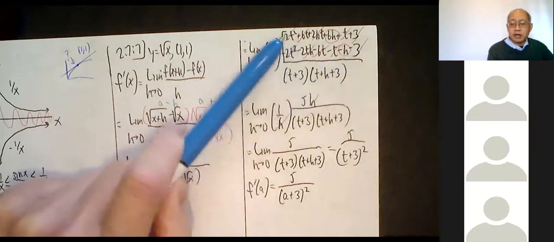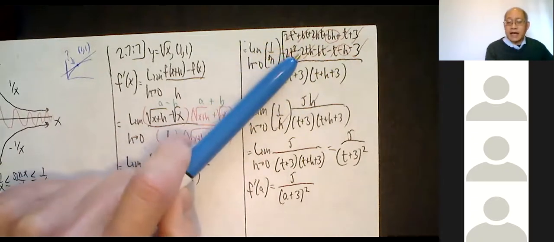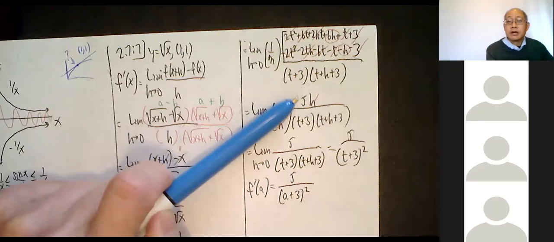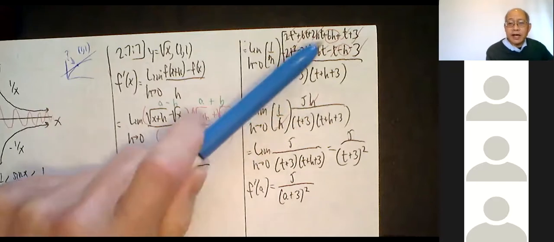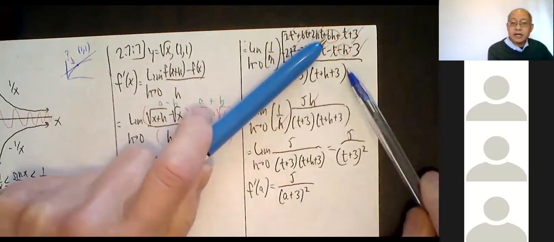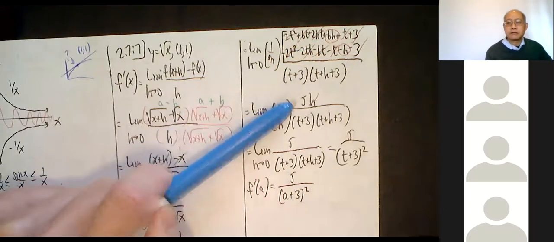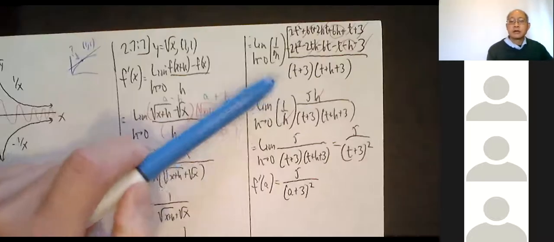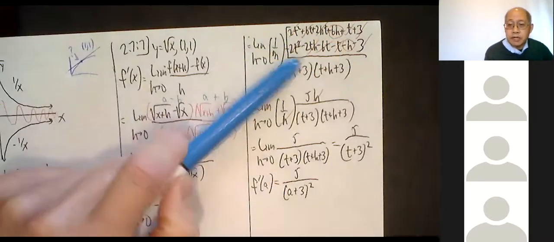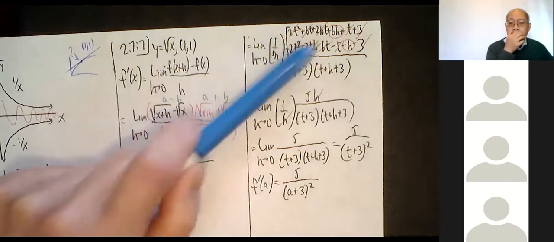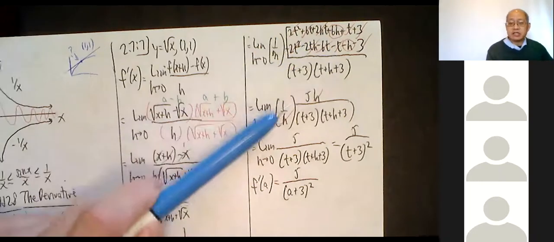How do you like that? So even though we had 12 terms, 10 of them cancel out. The only ones that don't cancel are the ones I have circled: 6h minus h, which is 5h.